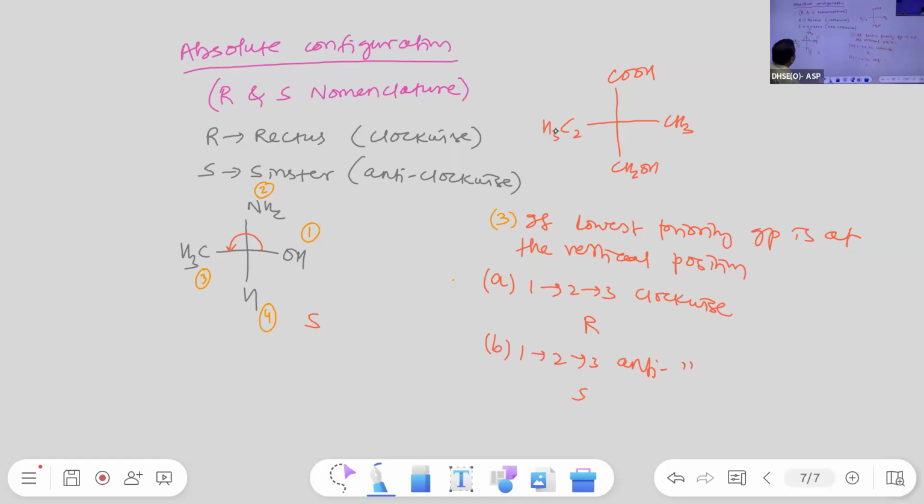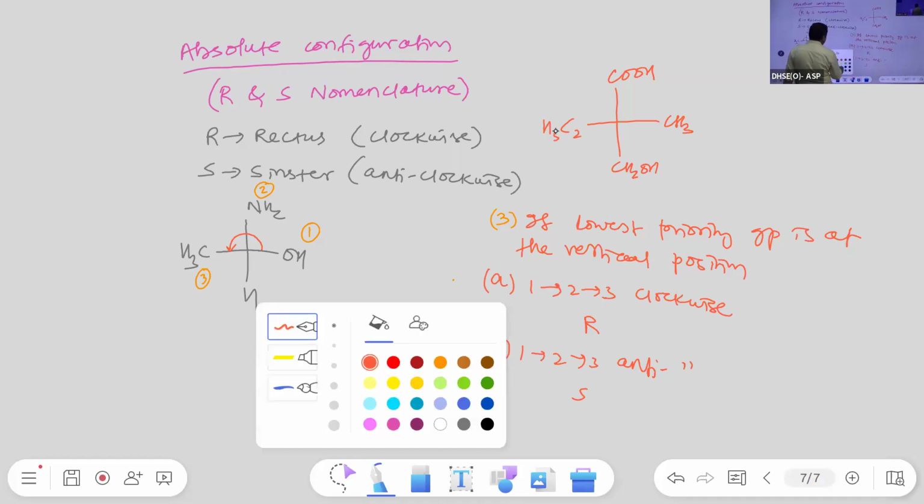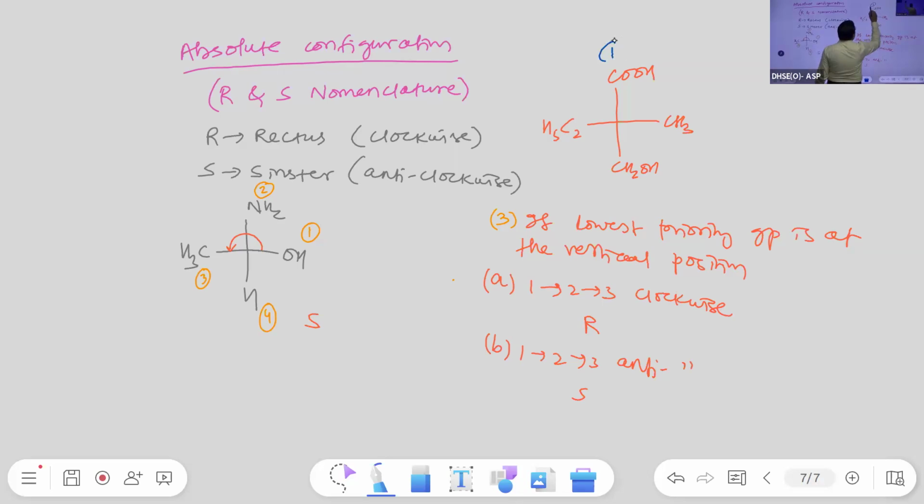Now see, by using the priority rule, assign the priority to the atoms or groups. This is first, this is second, this is third, this is fourth. Check. All four are carbon directly bonded atoms.